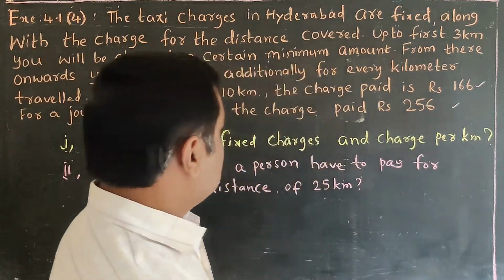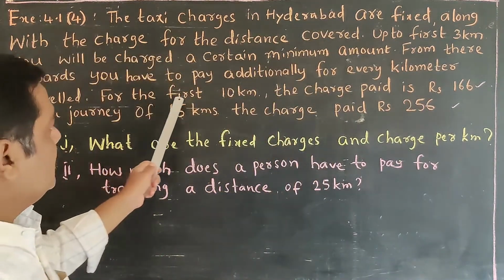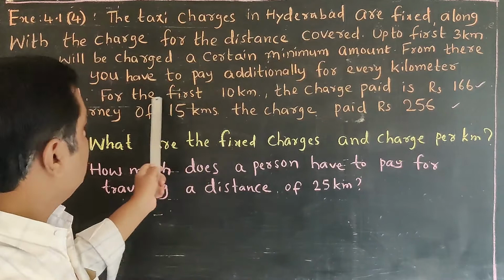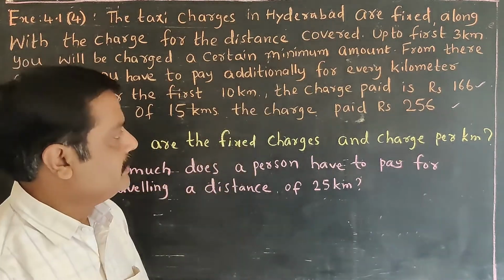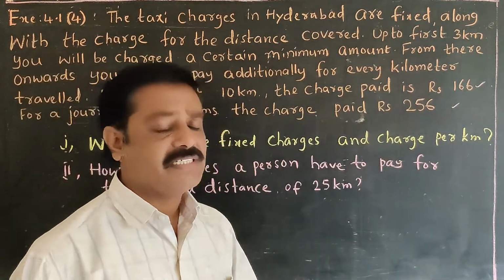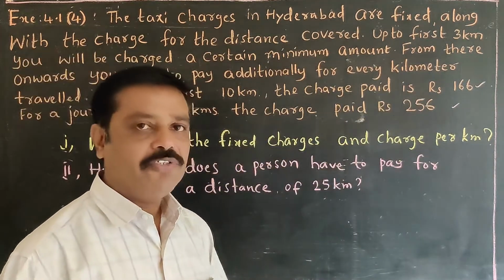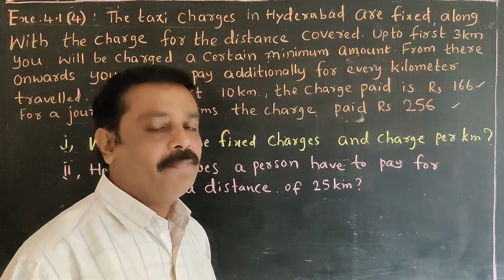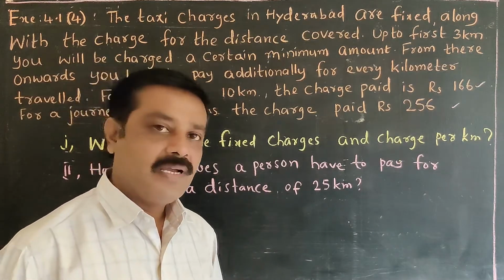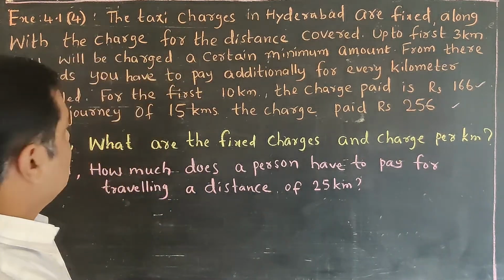Right. So here, in the first condition, the person travelled 10 kilometers and paid 166 rupees. For this situation, we have to make one linear equation in two variables.